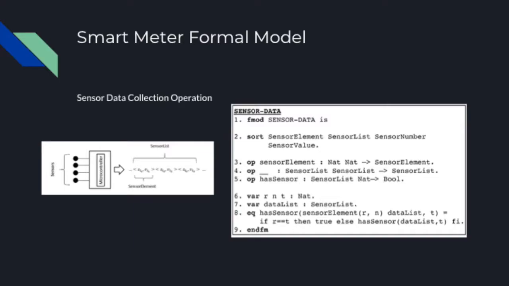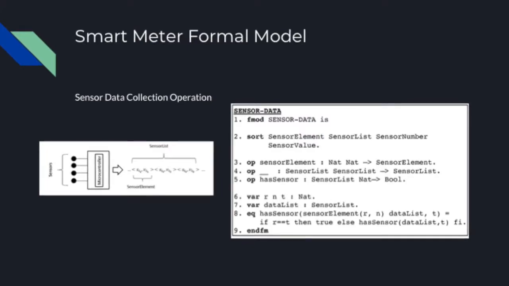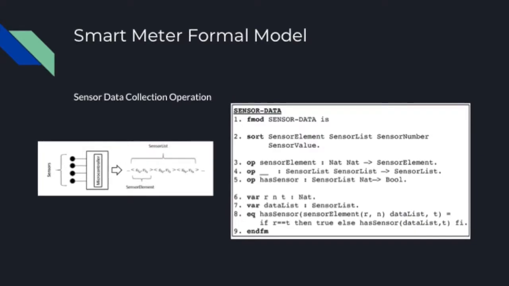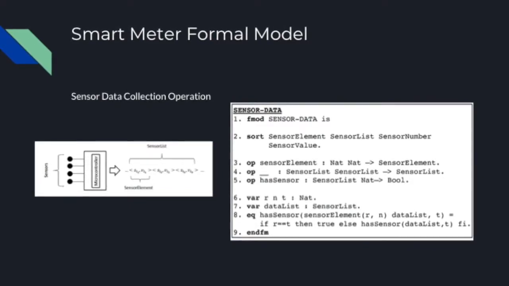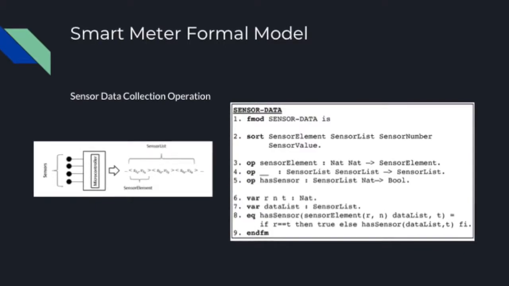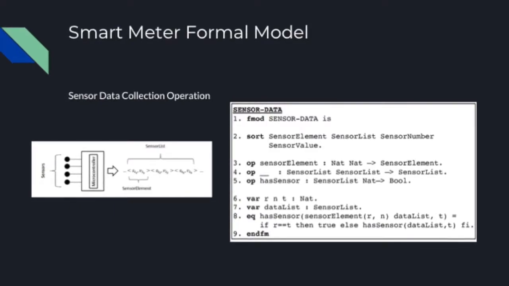So to start off with, to show the formal model for just a part of the smart meter behavior. Again, this is focusing on the data flow, and this specifically only includes how the data is collected. So on the left, you can see a diagram. You have an array of sensors that are feeding into the microcontroller, which on the right are represented as a list of tuples, where each one consists of the sensor and the value that sensor has. And then that array, or the values in that array, will change over time. So on the right, you have the description of that in the mod language.